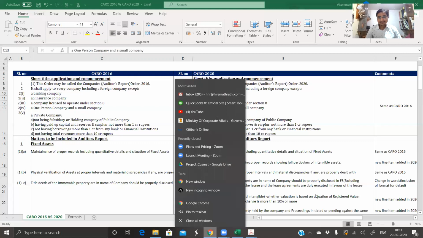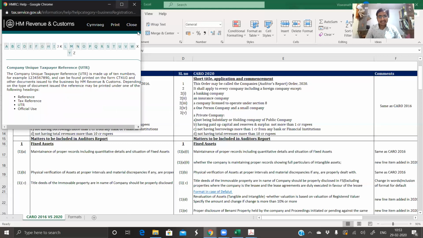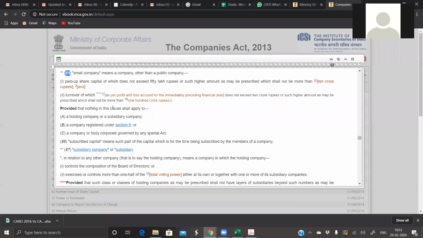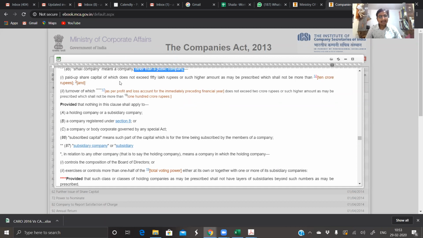Section 2, subsection 85 reads like this. Small company means a company other than a public company, so all public companies are not small companies, where the paid up capital does not exceed 50 lakhs or such higher amount as may be prescribed, which shall not be more than 10 crore, and the turnover of which as per the last immediately preceding financial year does not exceed 2 crore or such higher amount as may be prescribed, which shall not be more than 100 crores.